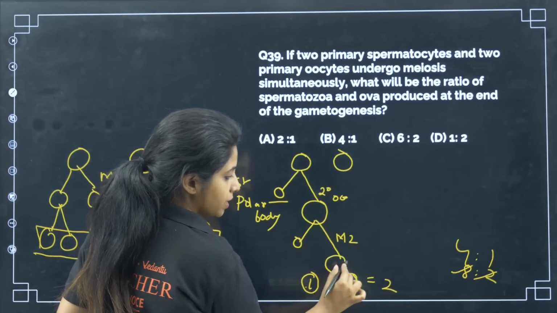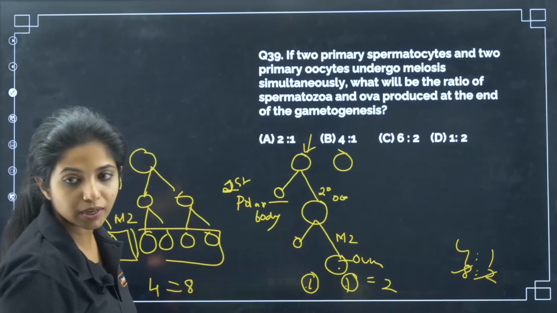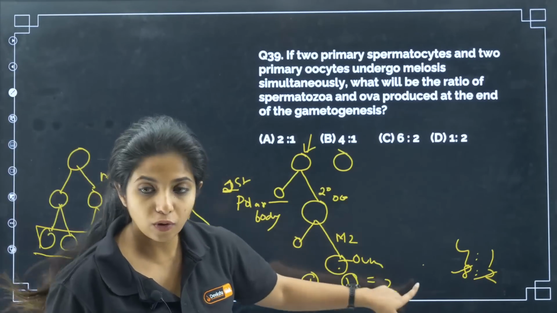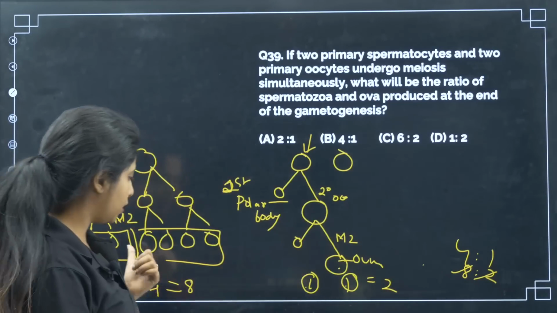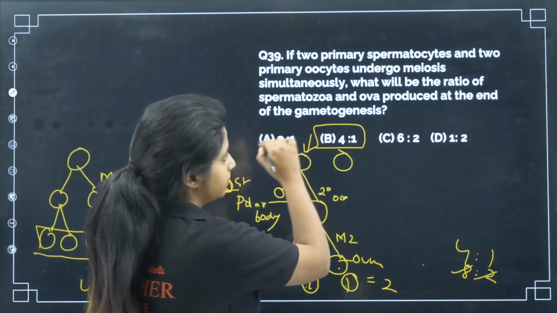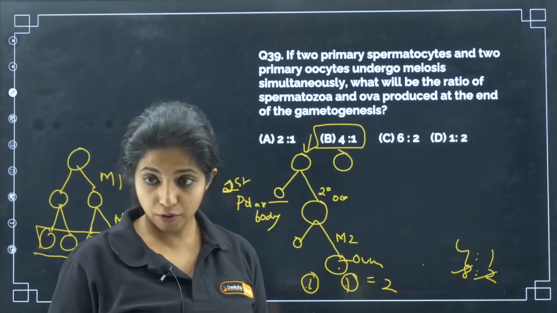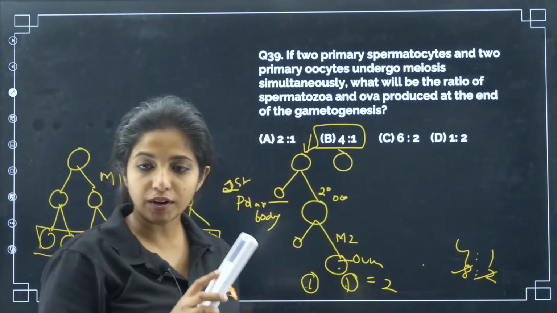Again a small cell and a big cell. This big cell that you get is the ovum. So from one cell, how many cells did you get at the end? Only 1. The same thing happens over there. So you get 1 over here, 1 over there, you get 2 cells. And if we calculate 8:2, that is 4:1. This becomes your answer for the ratio of spermatozoa and ova produced at the end of gametogenesis.